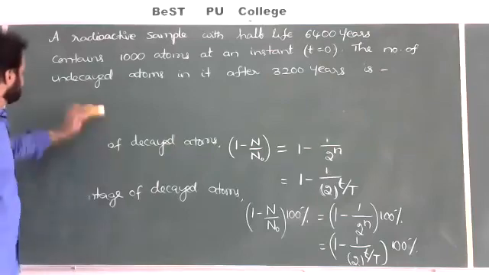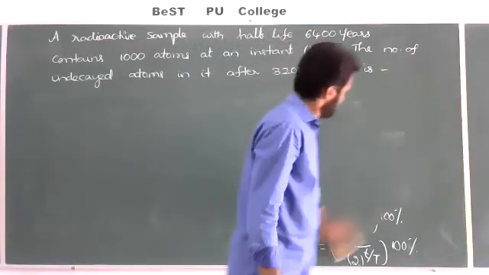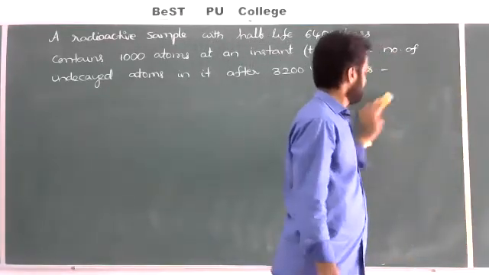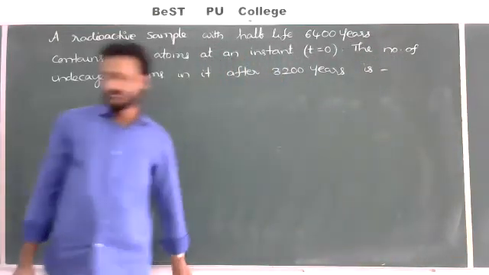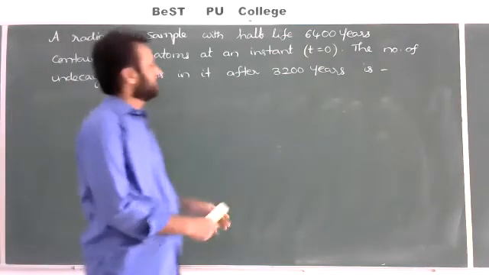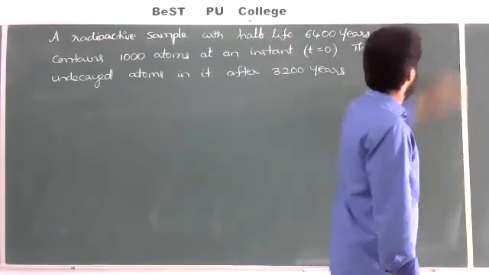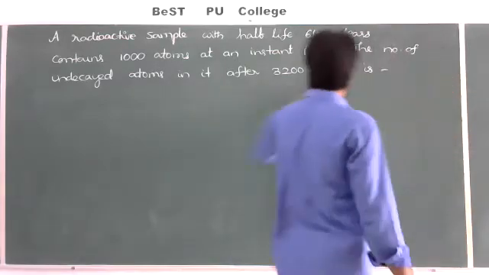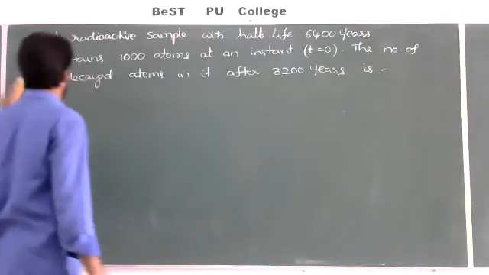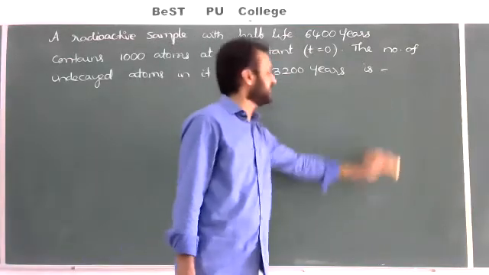Try this one. How many atoms are still present? At the beginning, whenever I observe the sample, it contains 1,000 atoms. But I want to find how many atoms are still present, undecayed or remaining in the sample after 3,200 years.